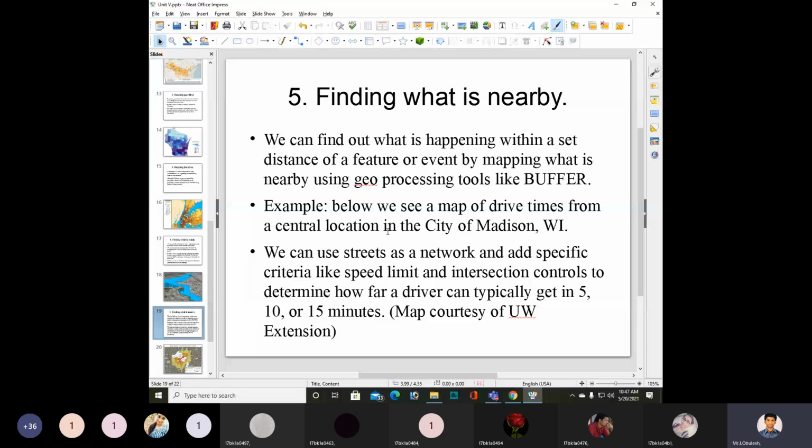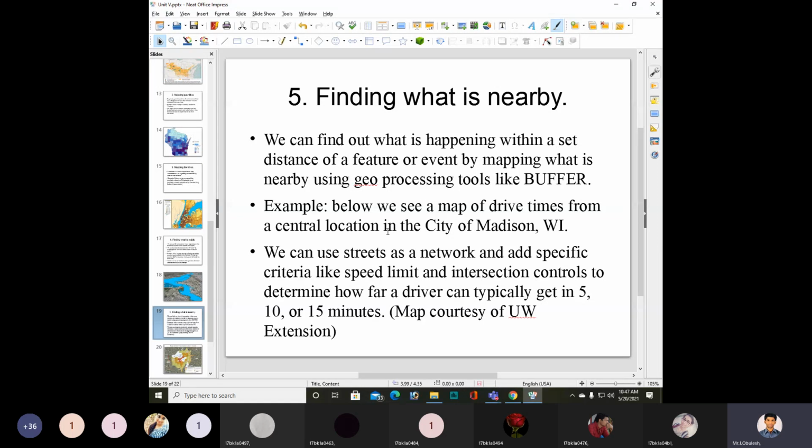We can find out what is happening within a set distance of a feature or event by mapping what is nearby using geoprocessing tools like buffer.